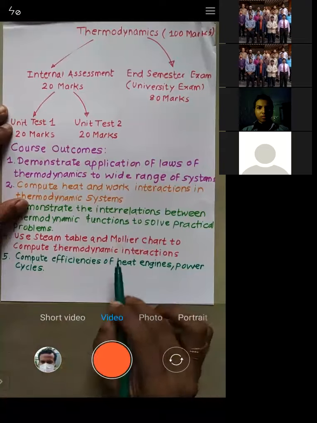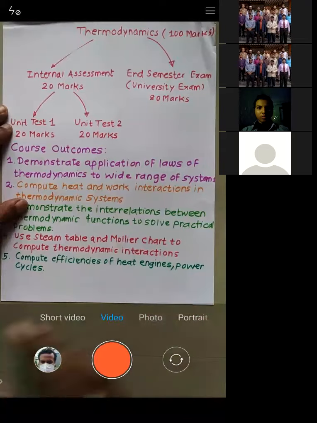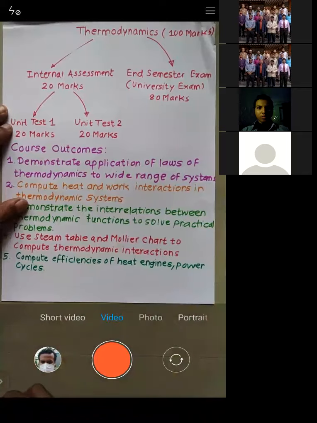And which are those devices? Like engine. Engine is a power producing device. Turbine is again a power producing device, right? So you will get efficiencies only for turbines or engines, which are basically the power producing devices. If you go for devices like a refrigerator, it doesn't produce power, rather it consumes power, that is electricity. So for a refrigerator, we are not able to calculate the efficiency. For a refrigerator, we need to go for COP, the coefficient of performance, which we are going to see in detail in the second chapter.